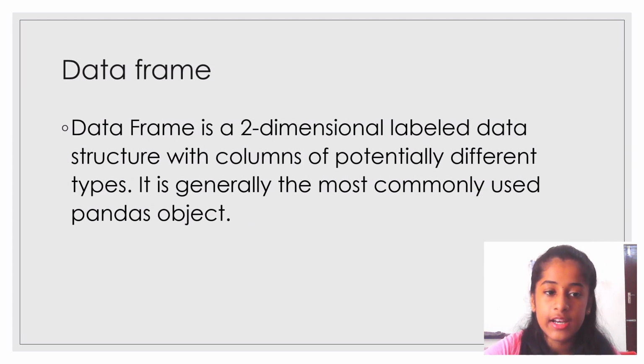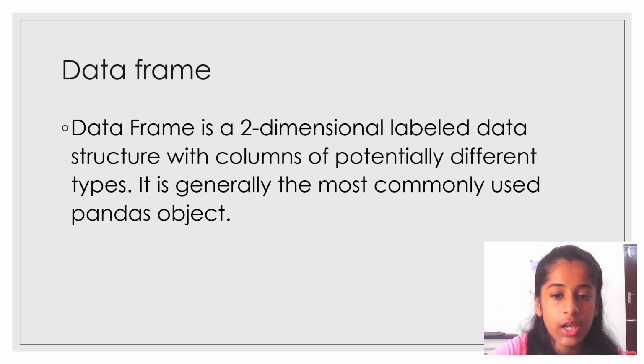So what exactly is a data frame now? A data frame is a two-dimensional labeled data structure. So series plus series is equal to data frame. This is the formula for data frame. It is a two-dimensional labeled data structure with columns of potentially different types. So each and every column can have a different type. It is generally the most commonly used pandas object. It's the most used in pandas.